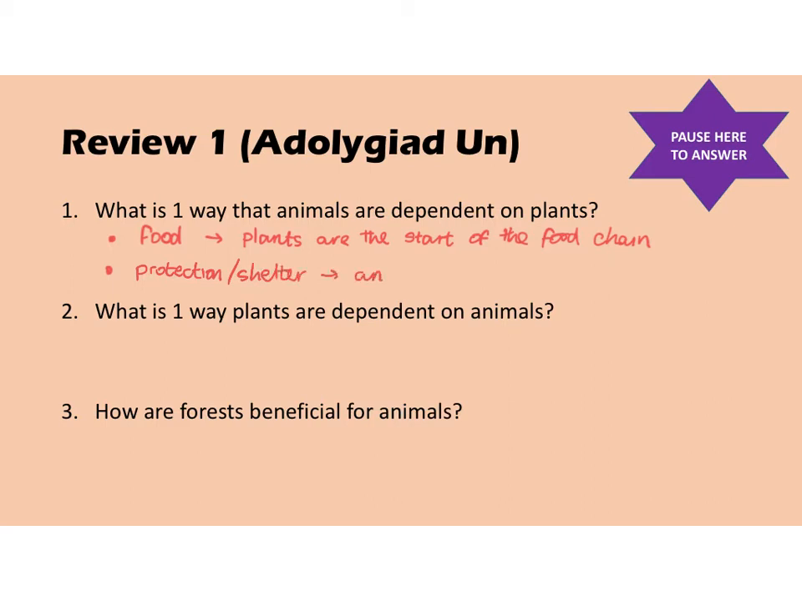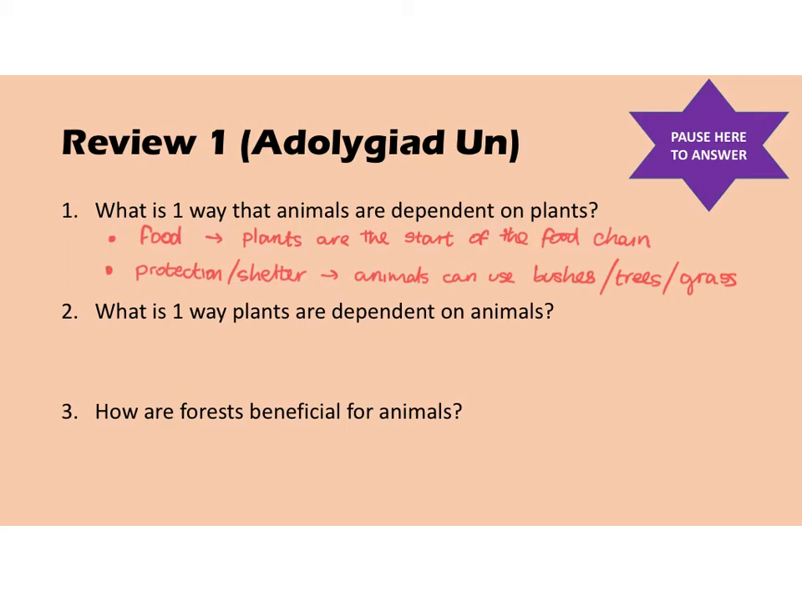So animals can use bushes, trees, grass for these things. So protection and shelter. So a lot of animals, like birds, use trees for shelter and protection. They put their nests high up in trees so that they are not in danger of being eaten.